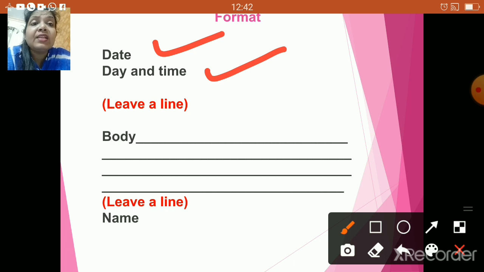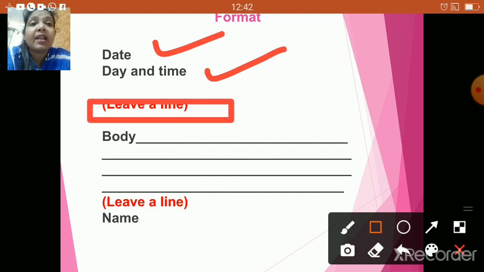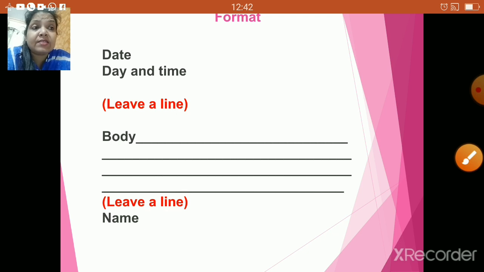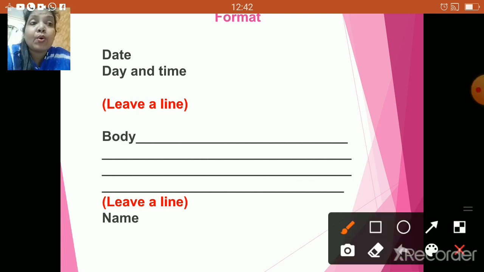Then you have to leave one line. Yes, children, very important part. You have to leave one line. Then once you are done with this, the next line will be the body of your diary entry.